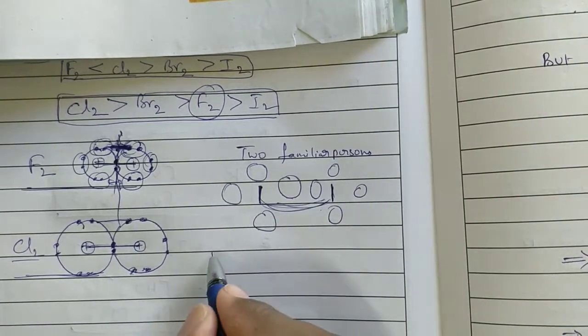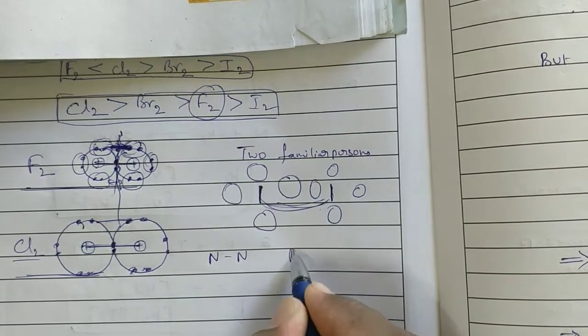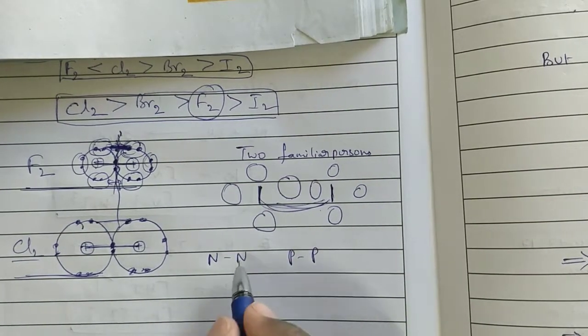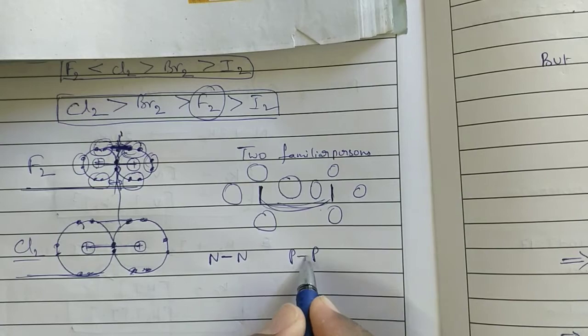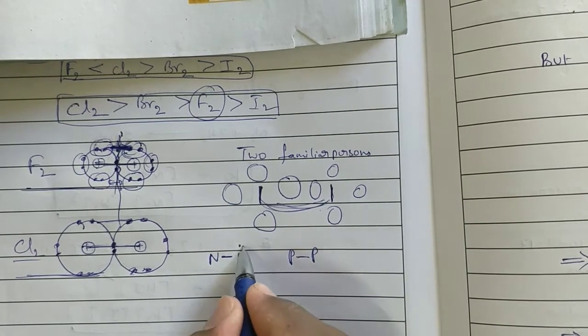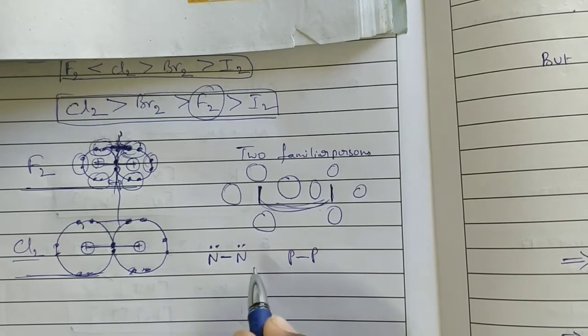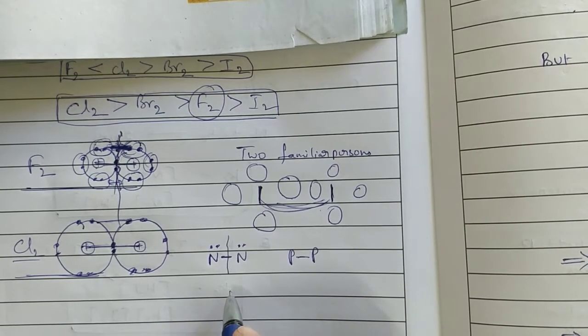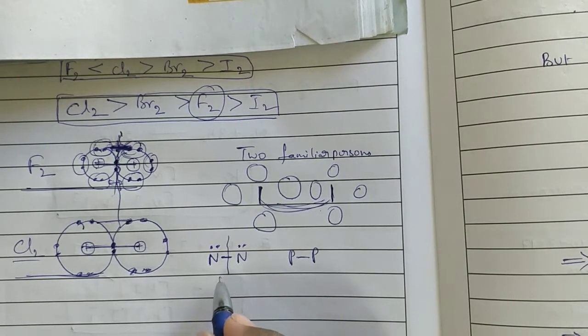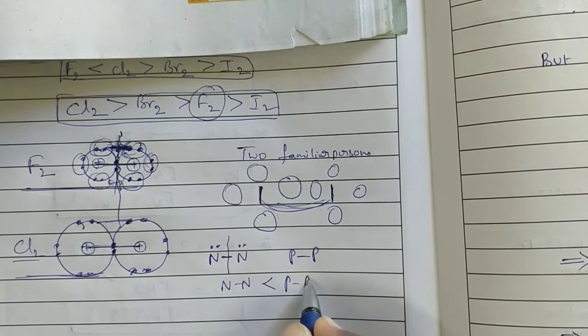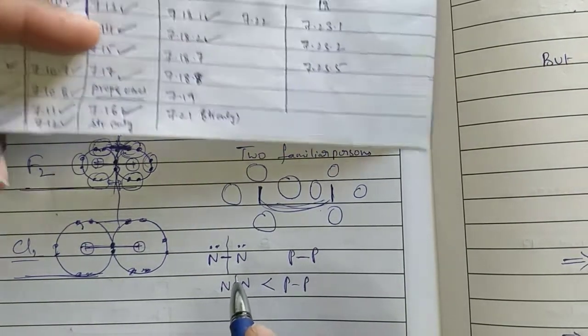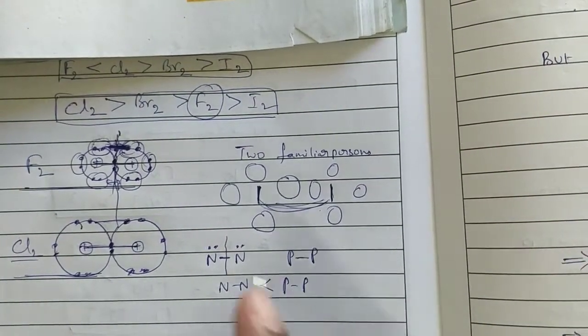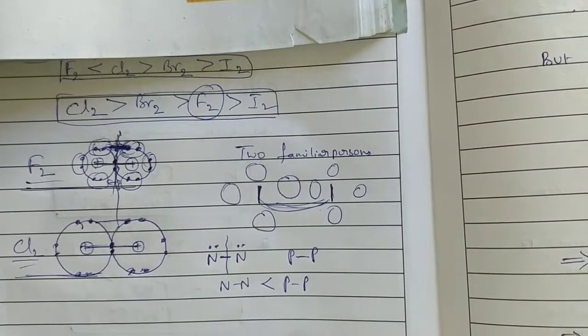Same like that, nitrogen single bond nitrogen and phosphorus single bond phosphorus. Actually the N-N bond is strong when compared to the P-P single bond. But because of the presence of lone pairs, the bond can be cleaved easily. That's why the N-N single bond dissociation enthalpy is less than that of the P-P single bond. Like this, here also fluorine and chlorine.